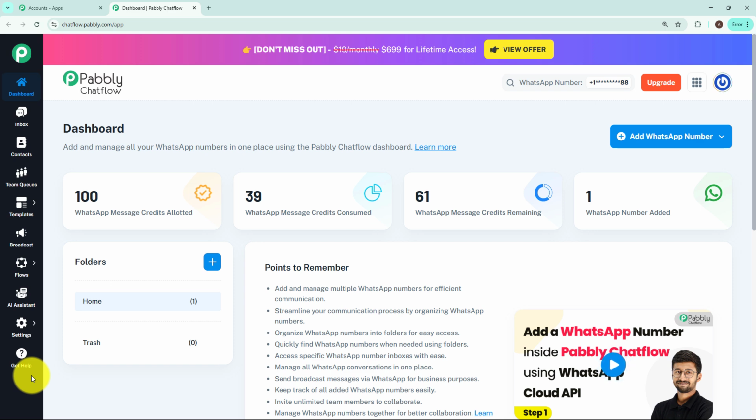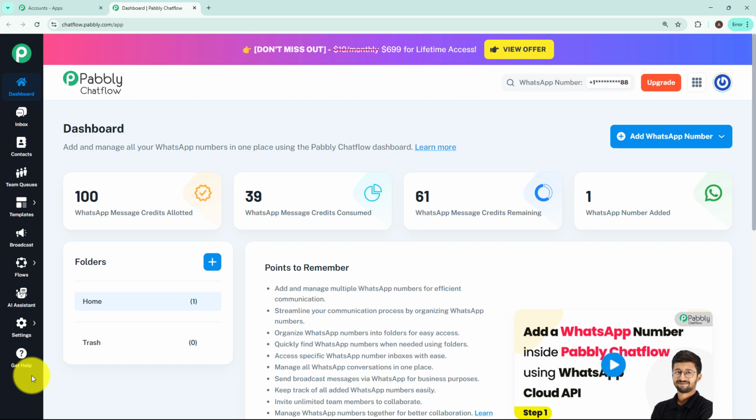First, we have dashboard, which gives us an overview of chatbot's performance, recent activities, and stats. Next we have is inbox. Here we can manage and reply to all the incoming customer conversations. Next up we have contacts. It stores all the details of users who have interacted with your chatbot. From here you can view and manage them.